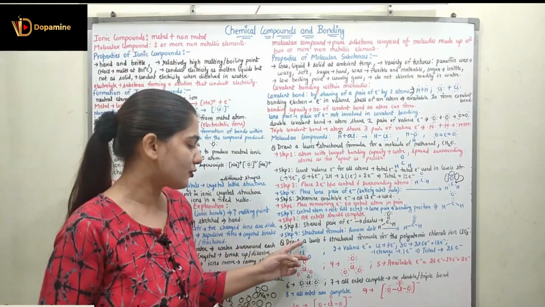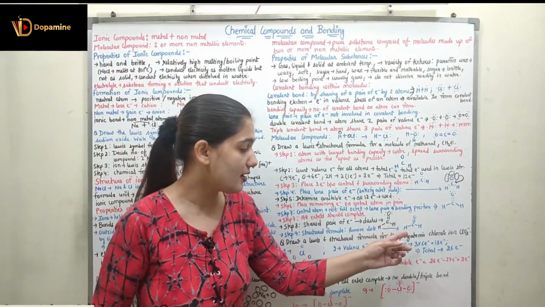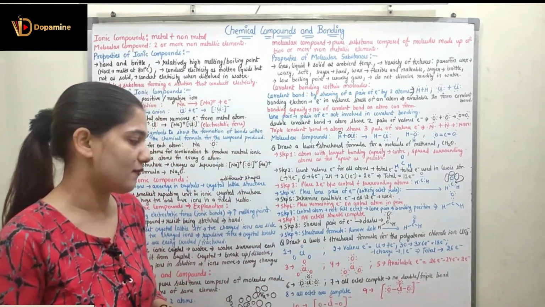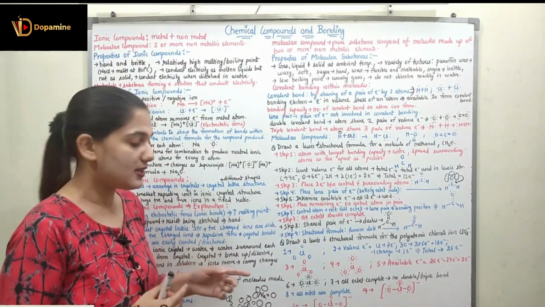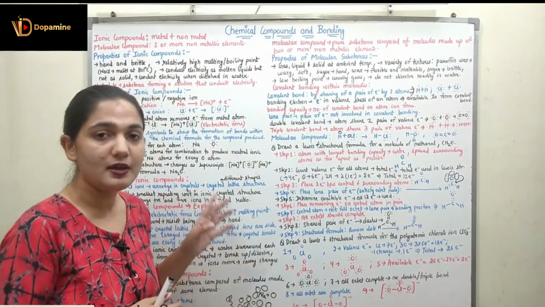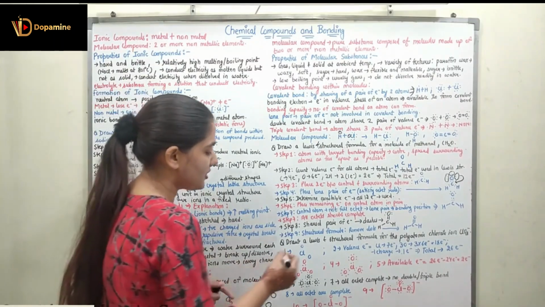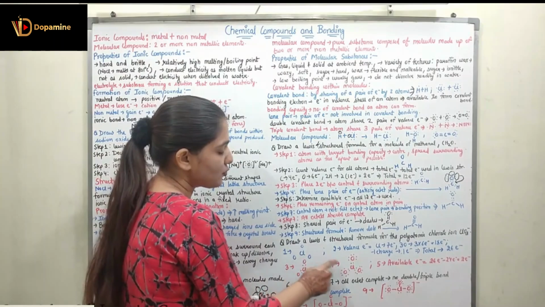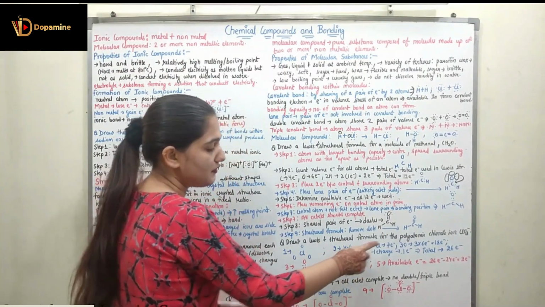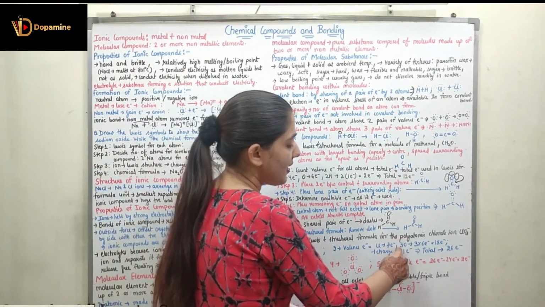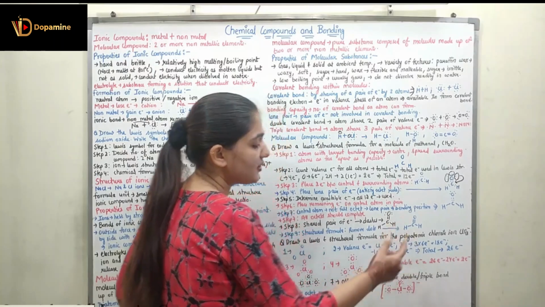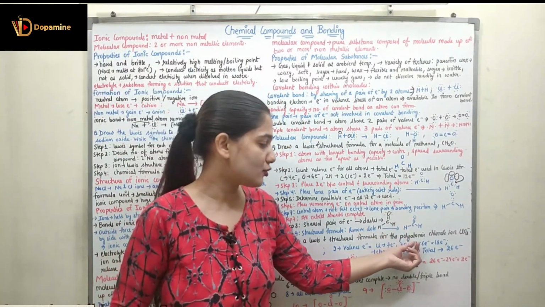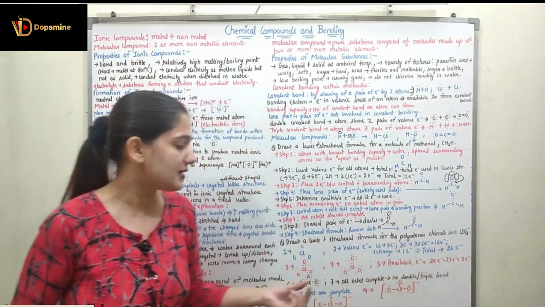Again we have to draw the Lewis and structural formula for the polyatomic chlorate ion, ClO3 negative. First of all, step 1: chlorine is placed at the center and the oxygen atoms are surrounding it, right? The second step is to count the valence electrons. Chlorine has 7 electrons. We have 3 oxygens, each having 6 valence electrons, so 3 oxygens have 18 electrons.